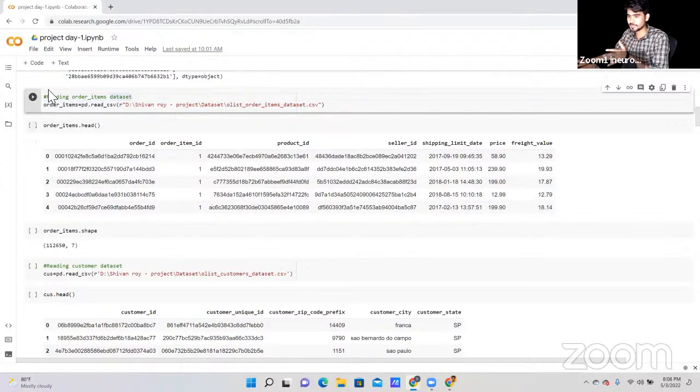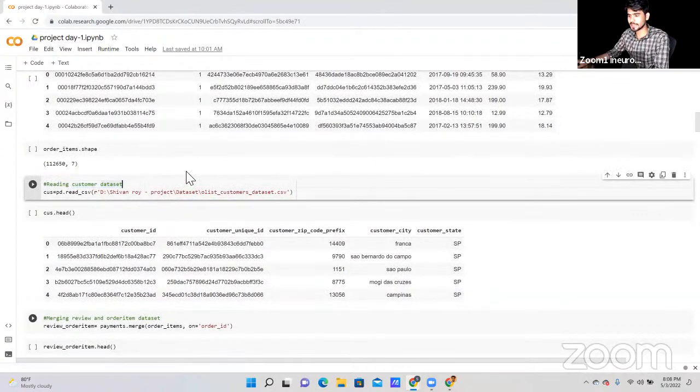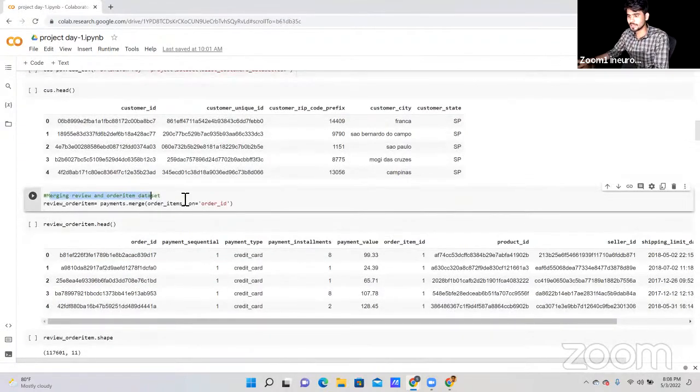Whenever you are doing a project, make sure you write comments so that whenever a new person checks your notebook, they understand each and everything easily. After that, reading the customer data, merging the review file. See guys, for the main project, this is the basic concept and the important thing that we have to understand before working on the project: understanding the data.